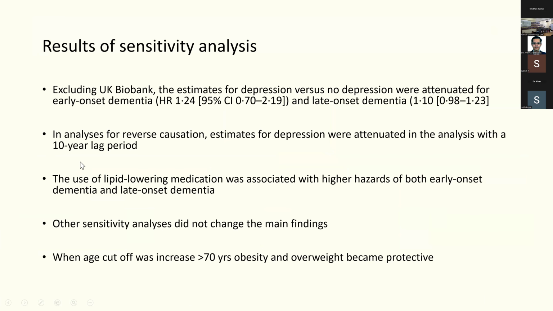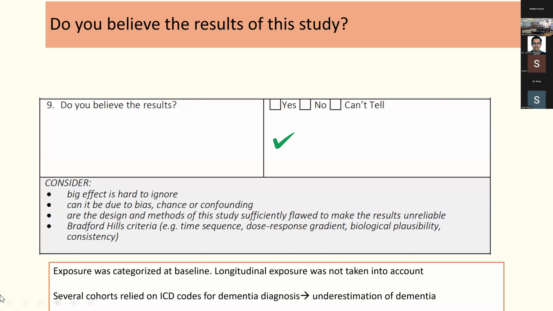Only the significant points I'll mention. After they excluded the UK Biobank, they realized that the estimates for depression versus no depression were actually attenuated. The hazard ratio dropped to 1.24 versus 1.1. And when they did the reverse causation analysis with a 10-year lag period, they realized that the depression was actually attenuated. That means early dementia itself can cause some amount of depression in the participants. Other sensitivity analyses did not change the main findings. One more interesting thing I noted was, as the age cutoff was increased to differentiate early onset dementia versus late onset dementia, actually obesity and overweight became protective.